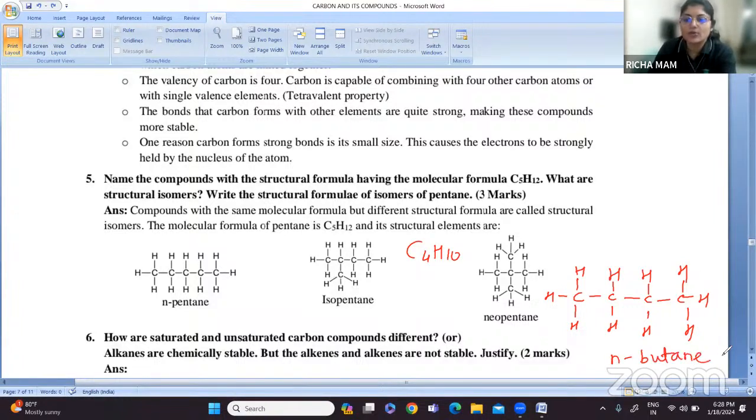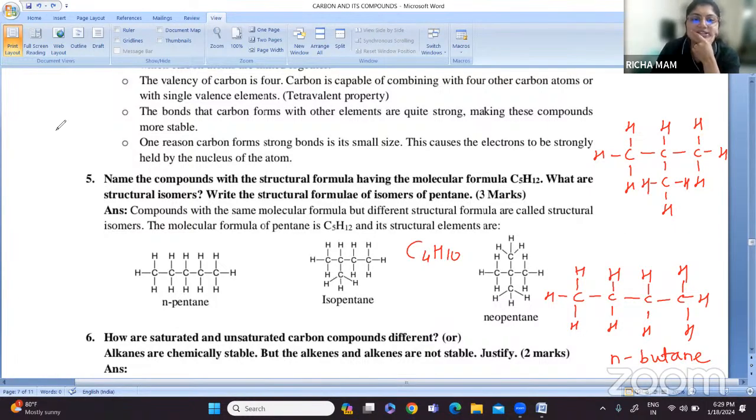Now, one more. Now you can see. See the number of carbon atoms and the number of hydrogen atoms in each case.